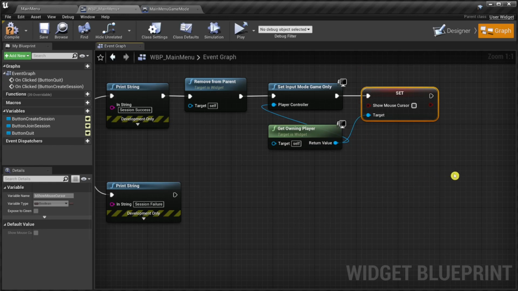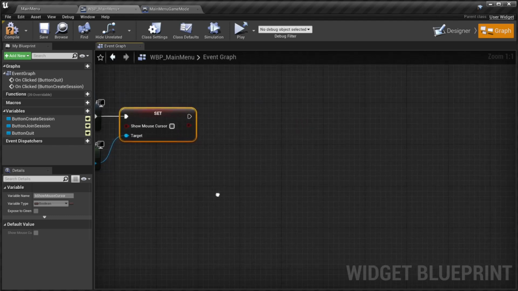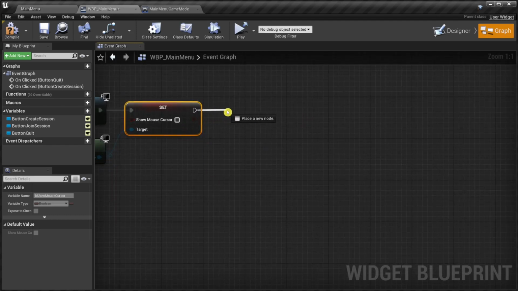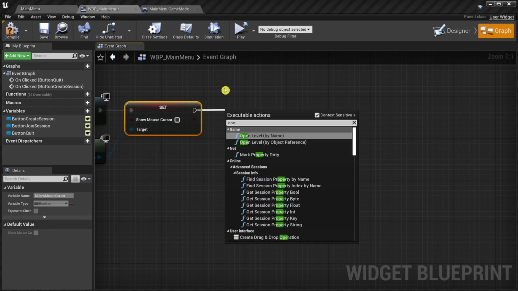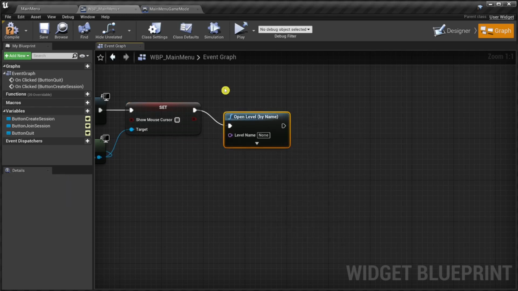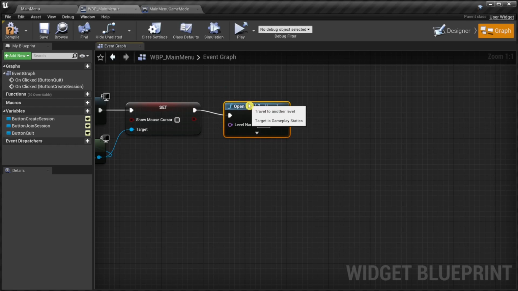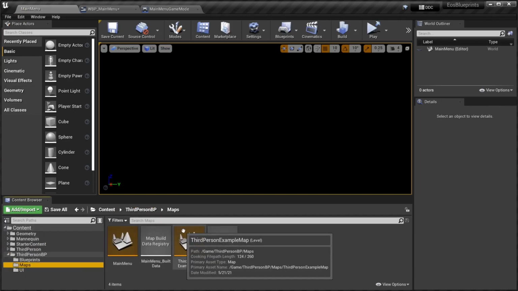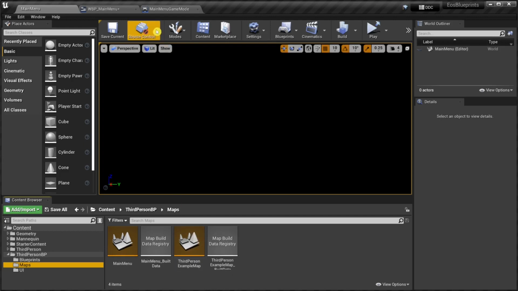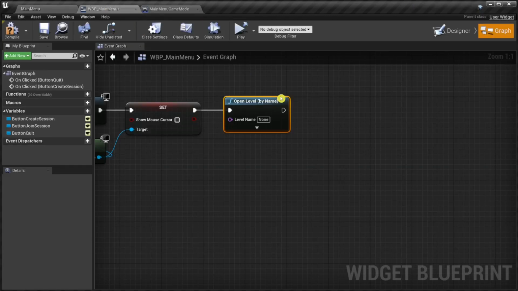And now we are opening the default game level using the node open level by name. The exact level name can be found in the maps subfolder. It's called third person example map, and we provide this name.